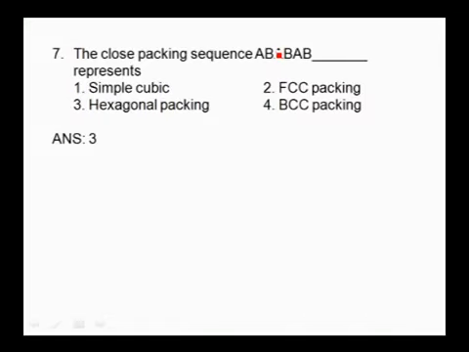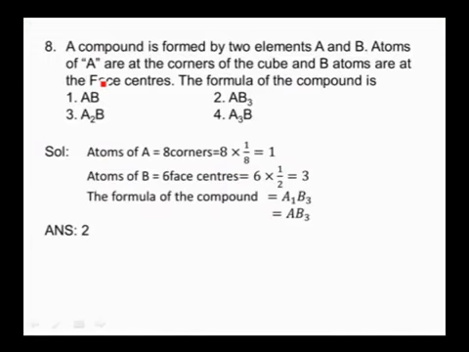The close packing sequence AB represents. The first option is simple cubic, second option is FCC packing, third one is hexagonal close packing, and fourth one is BCC packing. So in simple cubic close packing, we will have an AAA type arrangement. This is the first option. In FCC arrangement, we can get ABC type of arrangement. In case of hexagonal system, we will get AB type of arrangement. So here our answer is AB type arrangement, which is nothing but hexagonal close packing. So the answer is the third option. And come to the next one.